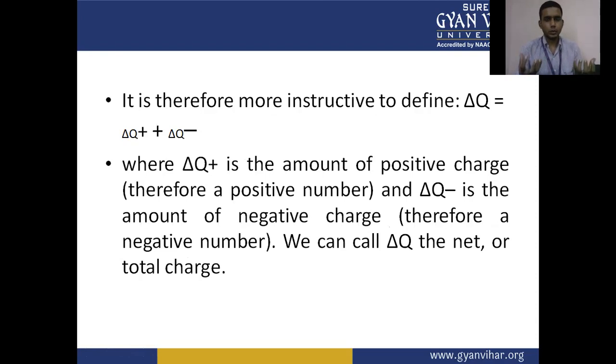This means the total volume of charge is the combination of positive charges and negative charges, electrons and protons in the volume, where delta Q plus is the amount of the positive charge, therefore a positive number, and delta Q minus is the amount of the negative charge, therefore a negative number. We can call delta Q the net or total volume charge.